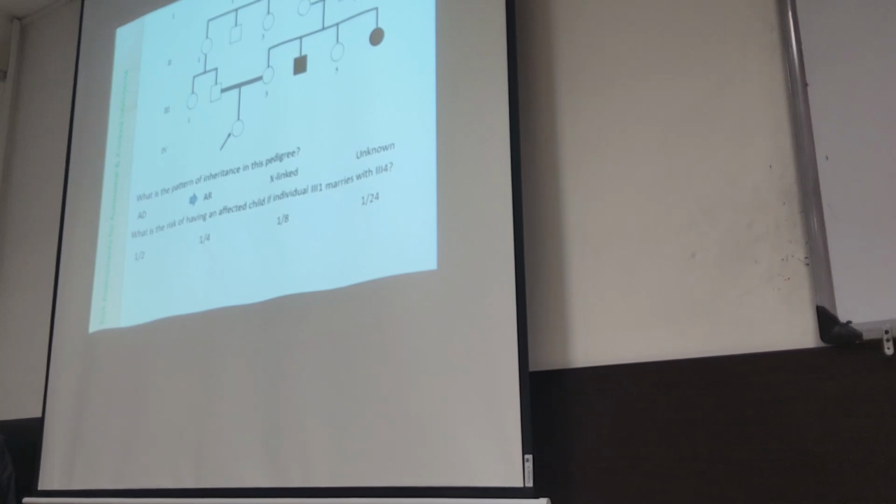Multiply by 1. So this individual is 1 over 2 for the mutated gene. Why? Because we don't have 1 over 4. You didn't multiply by 1 over 4, I did.